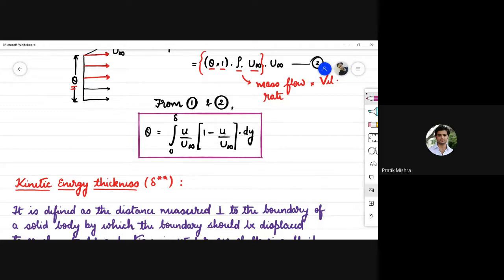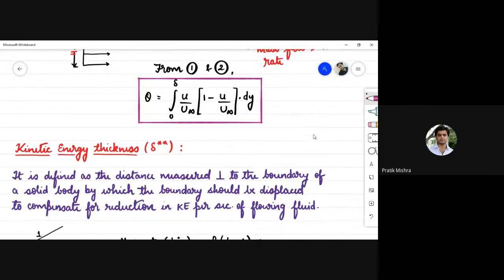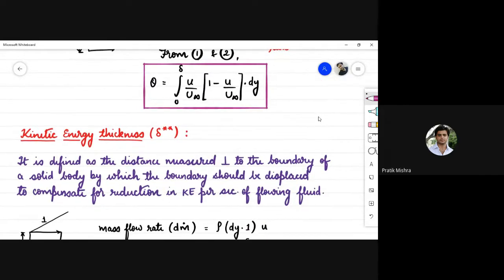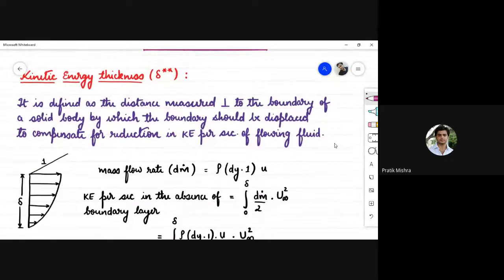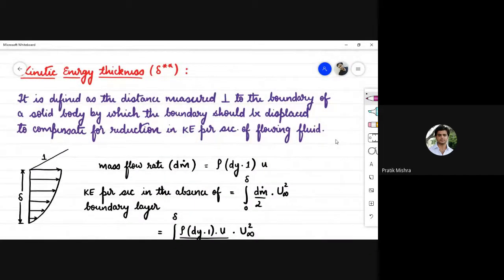Next, in order to compensate for the kinetic energy, we need to calculate the kinetic energy thickness. Kinetic energy thickness is given by delta 2 star. The similar definition: kinetic energy thickness is defined as the distance measured perpendicular to the boundary of the solid body by which the boundary should be displaced to compensate for the reduced kinetic energy per second of the flowing fluid.